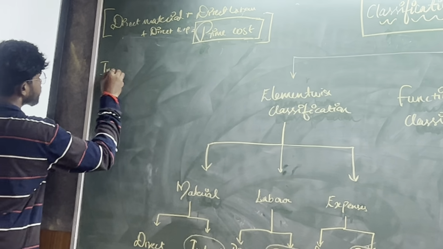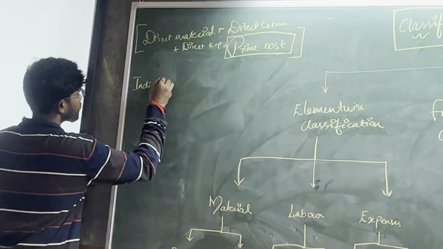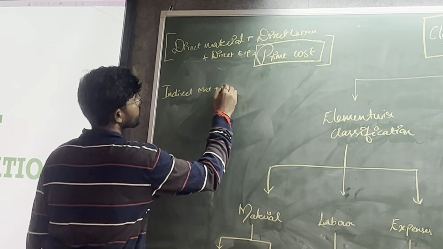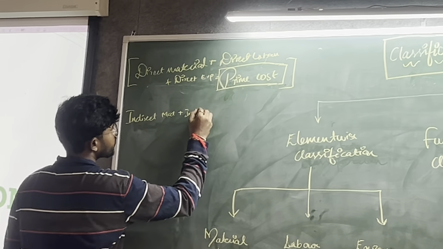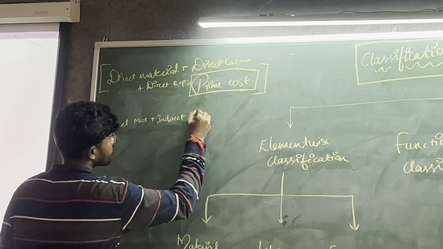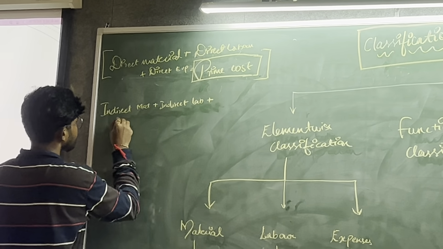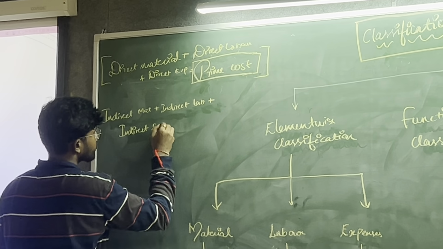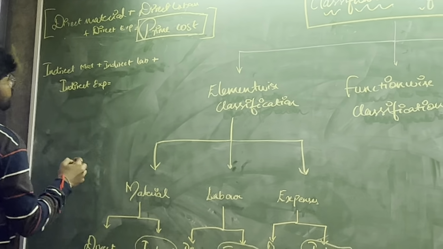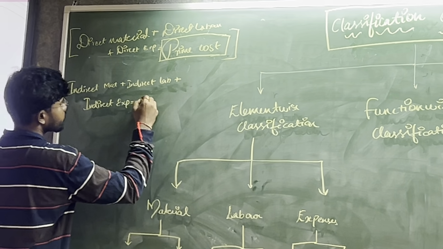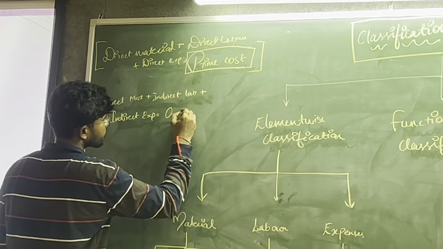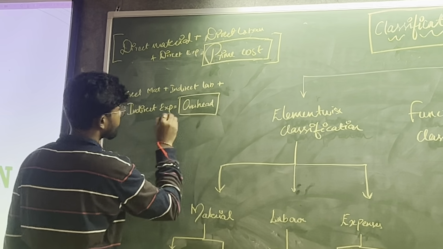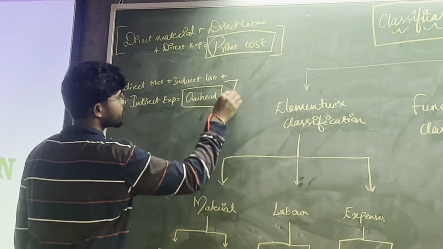Write similarly indirect material plus indirect labor plus indirect expenses. And so, you need a definition for this also. Naturally, you need a definition. So, equal to, you write overhead, one word. Put overhead in a rectangle, very good.